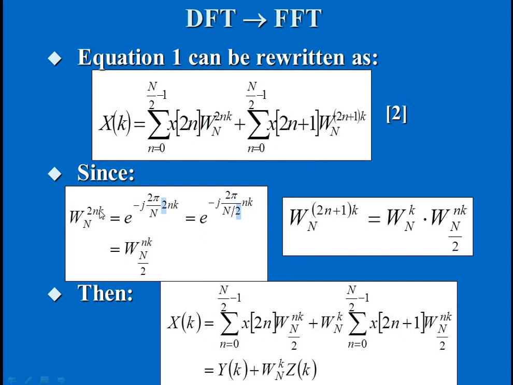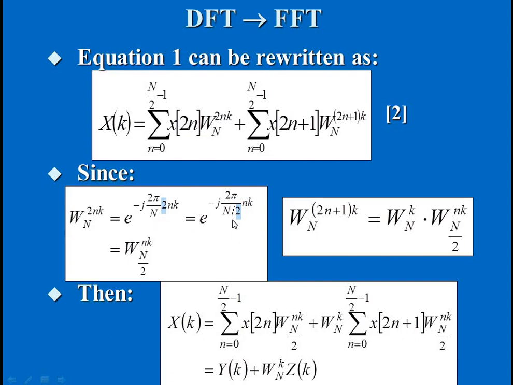Now we'll see the variations in the twiddle factor. In the first term we have the twiddle factor as W suffix N power 2nk, and we all know W suffix N power nk is e power minus j 2 pi by N into nk, and we have an extra 2 over here, right? So we can write this 2 as N by 2, since both have the same meaning.